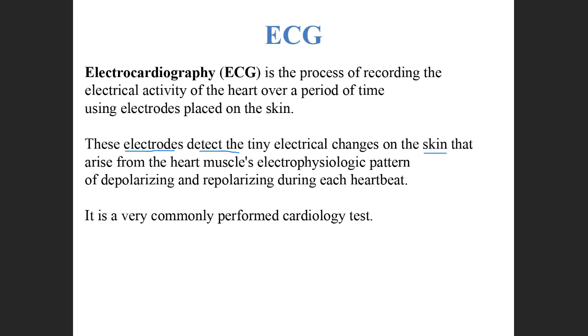So in one heartbeat, what is the depolarization, that is contraction? How is the repolarization occurring, that is relaxation? Everything will be denoted with each heartbeat with the help of an ECG. So ECG shows all the electrical activities which are happening in the heart.